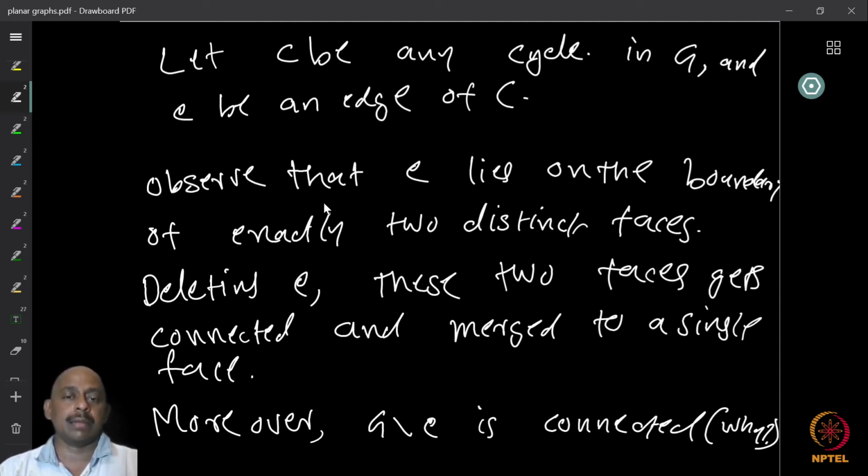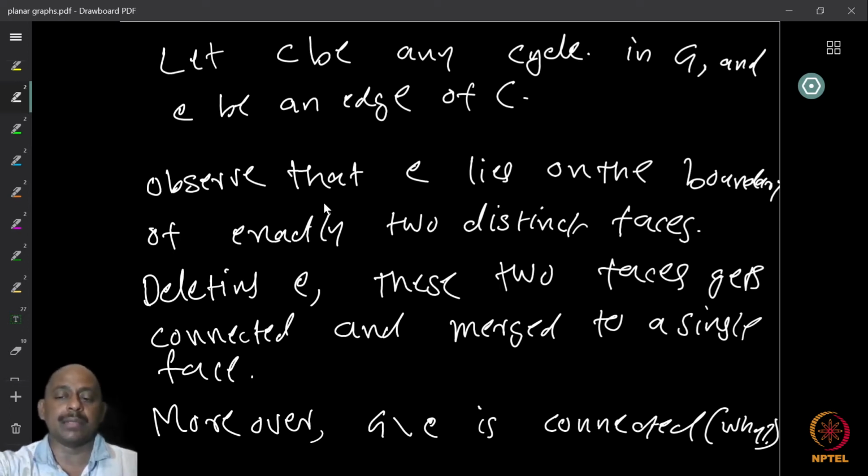So again, pause the video and think for a few minutes before continuing. Now, the graph G minus E is connected because E was part of a cycle. So if I remove one edge from part of one cycle, then it is not going to disconnect the graph. Again, you can formally prove this using the arguments that we have studied before.